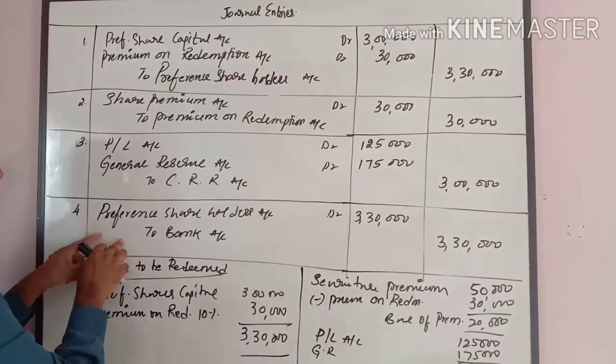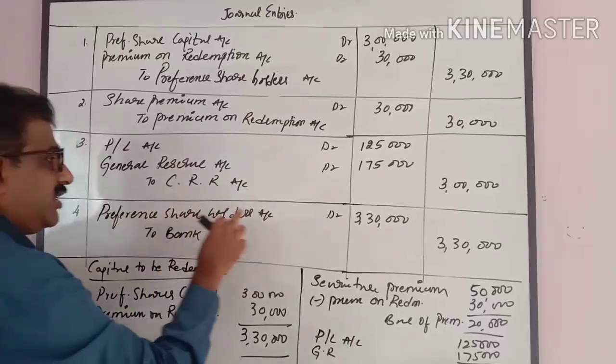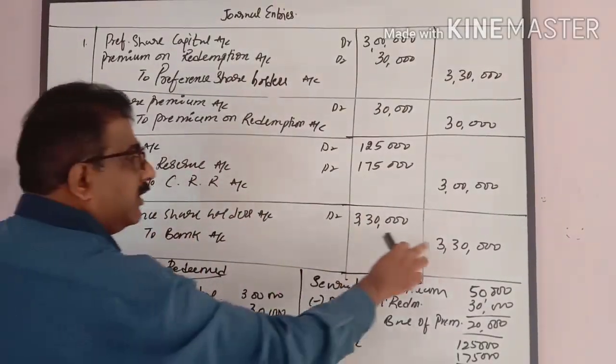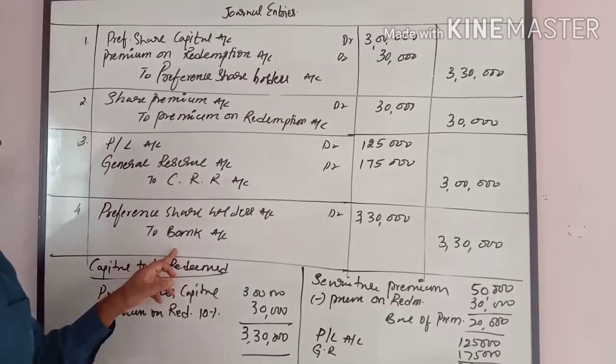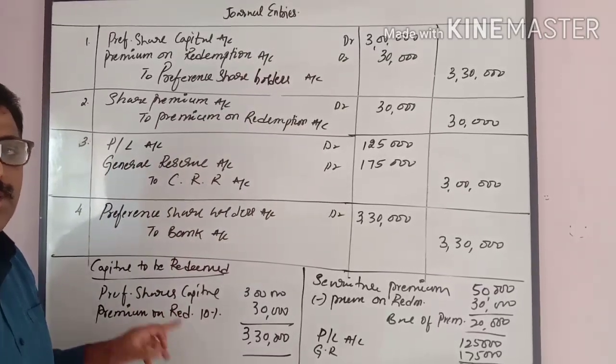And last one, it is the time to make the payment. Preference shareholders account debit to bank 3,30,000, since the cash is going out. This is one problem. I will take one more problem similar to this.